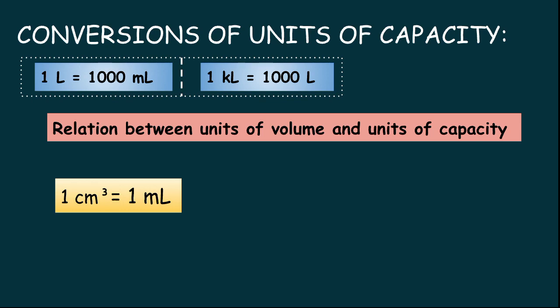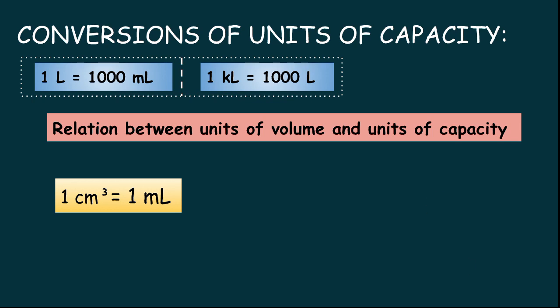So if we take a cube of 1 centimeter and pour water into that, it can store 1 milliliter of water. Just like, for example, if we take 1 small cube from your Rubik's cube, all the dimensions of that small cube will be 1 centimeter. So if we pour water into that cube, it can hold 1 milliliter of water. So this is the basic conversion. 1 centimeter cube is equal to 1 milliliter.